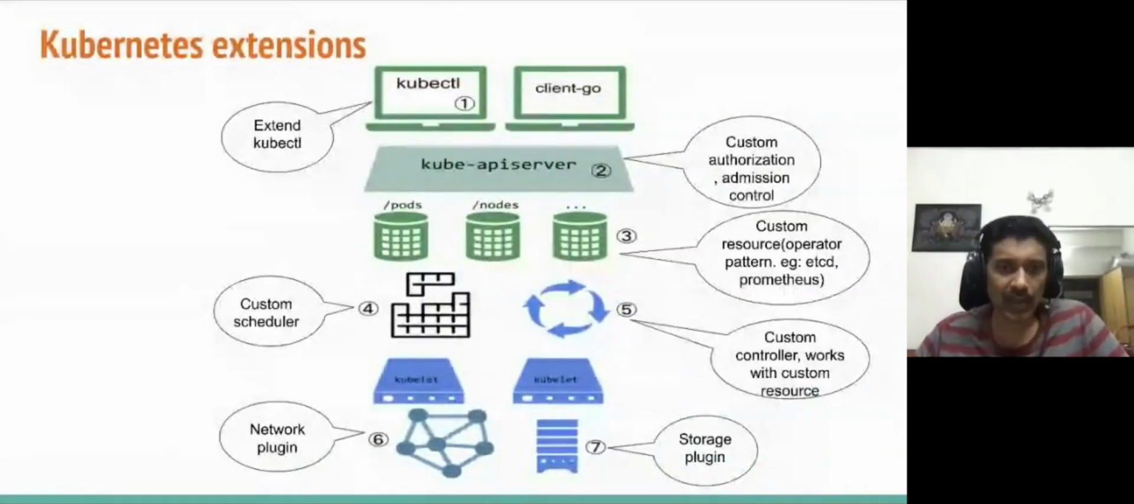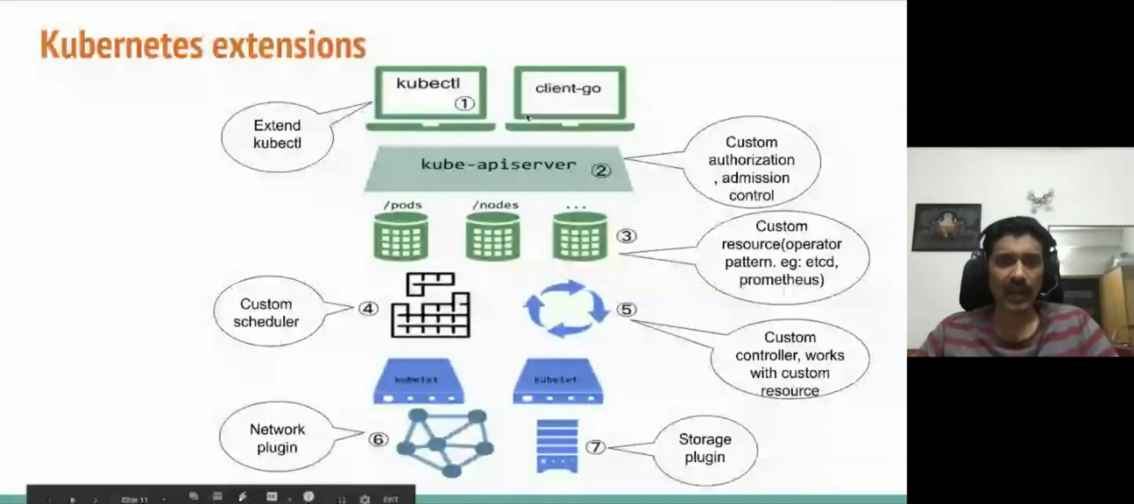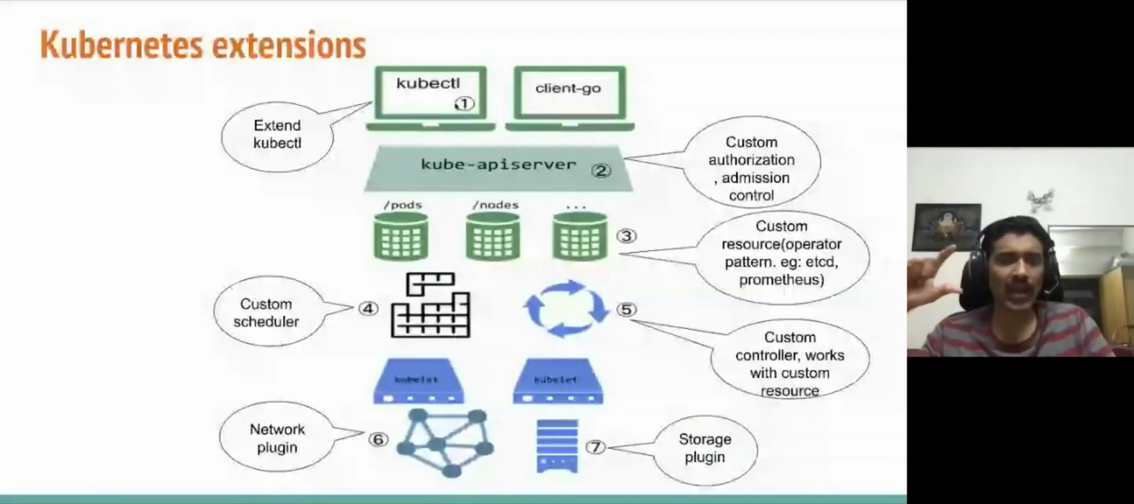So the second property I talked about is the extensibility of Kubernetes. In this diagram, I have put different components from Kubernetes, and I have shown where extensibility is given in Kubernetes. This is not an exhaustive list, but it talks about the primary components which become extensible.